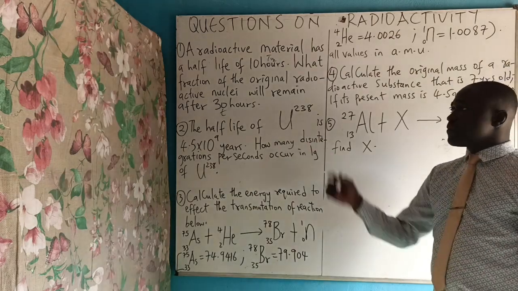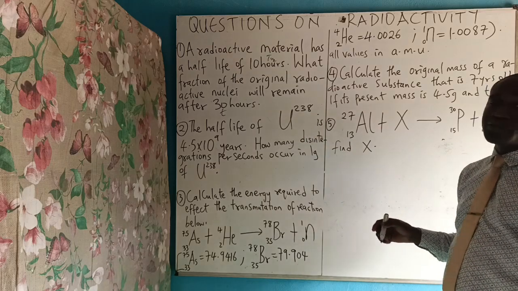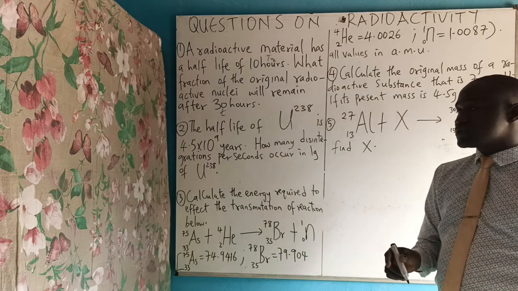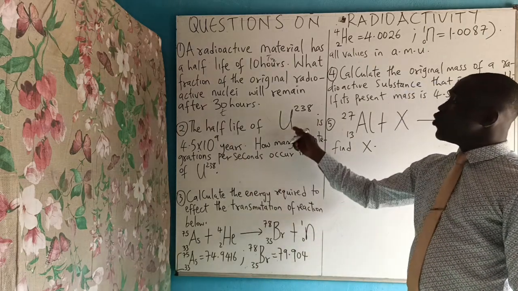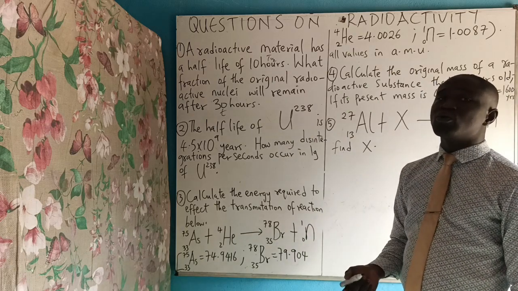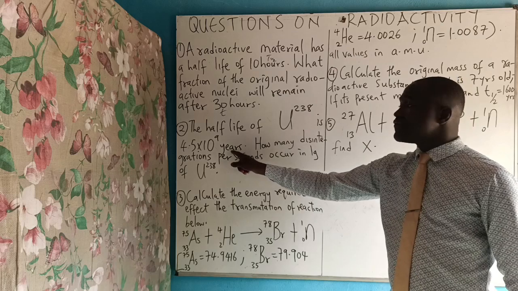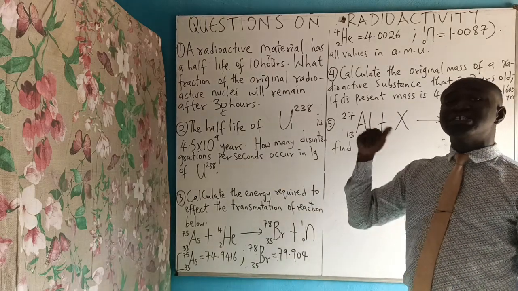To solve question number 2: the half-life of uranium-238 is 4.5 times 10 raised to the power of 9 years. How many disintegrations per second occur in 1 gram of uranium-238? Please, it's important to know: look at the half-life. That means for uranium-238 to disintegrate to its half, it has to stay for 4.5 times 10 raised to the power of 9 years.